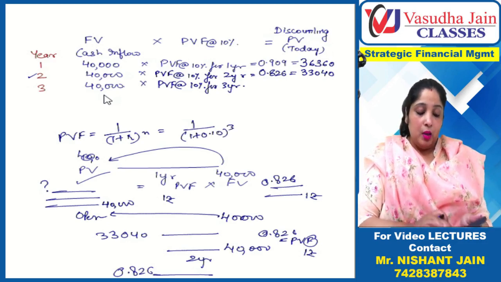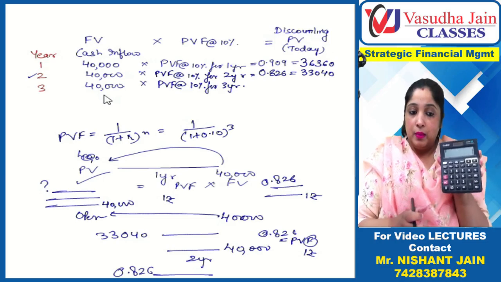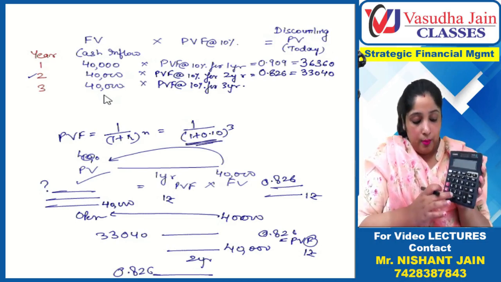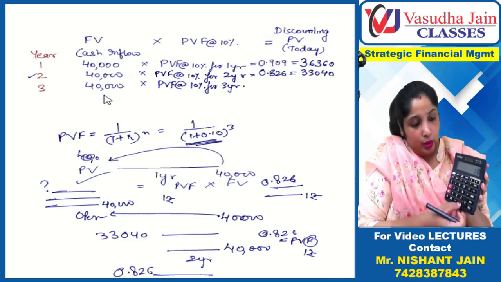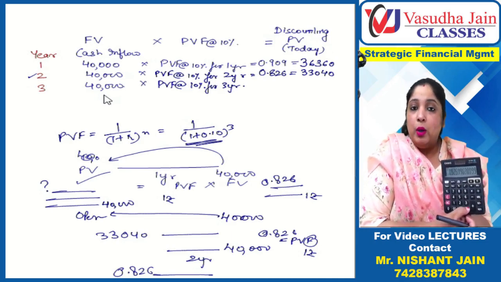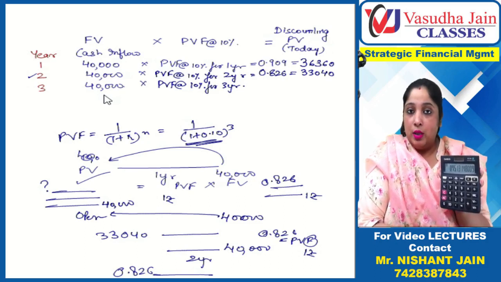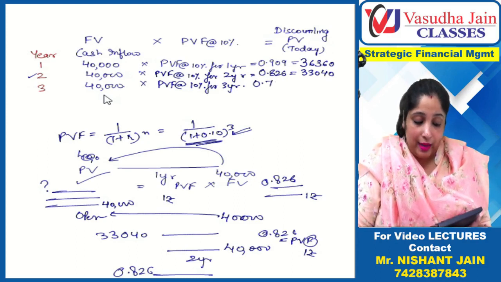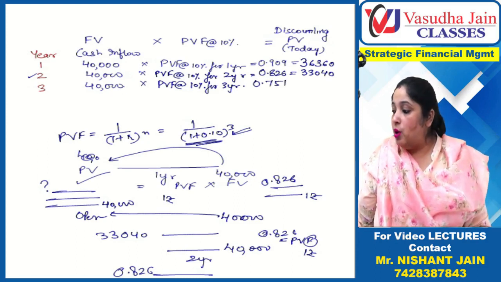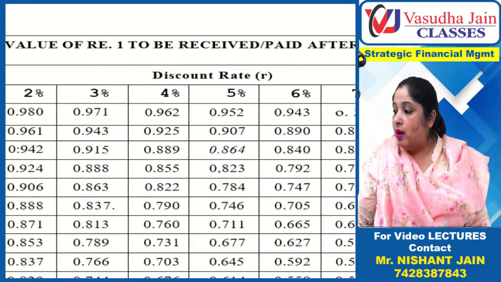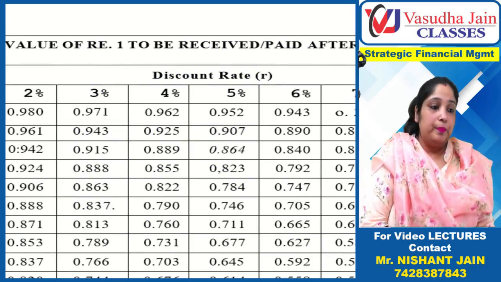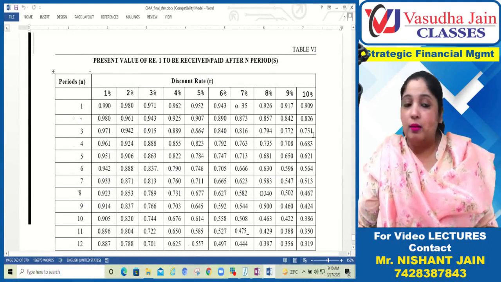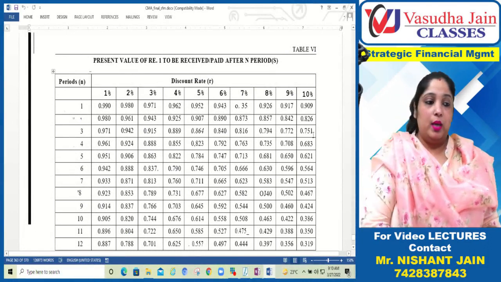How will we do? 1 divided by 1.10 equals, then 1 more equals, then 1 more equals, 3 times equals, because it's raised to power 3. It is coming out to be 0.751, and you will find the same figure in the table as well. See, I'll show you. 0.751. Can you observe? Okay.